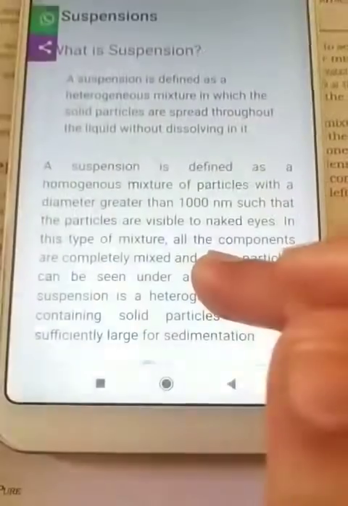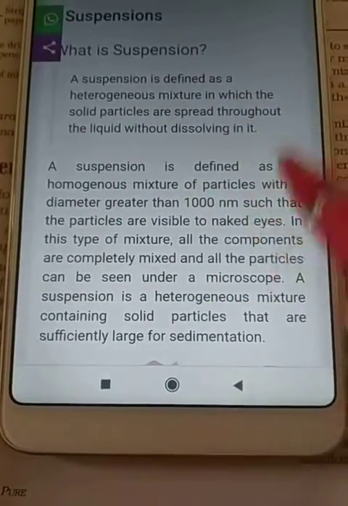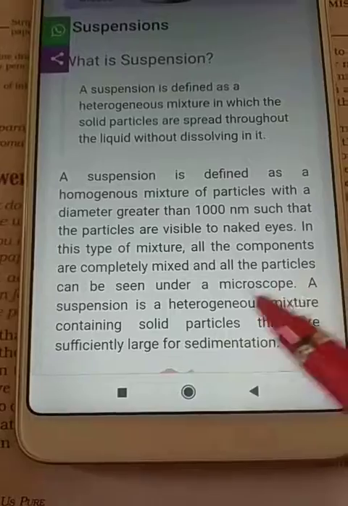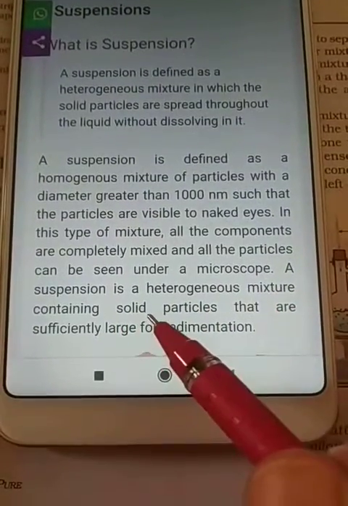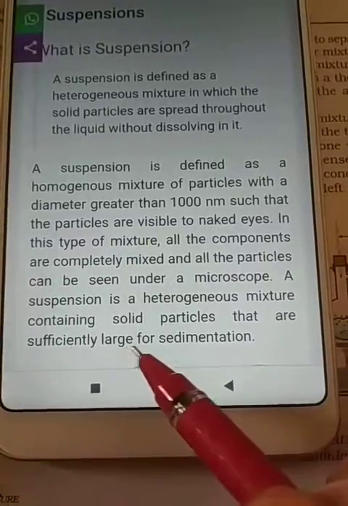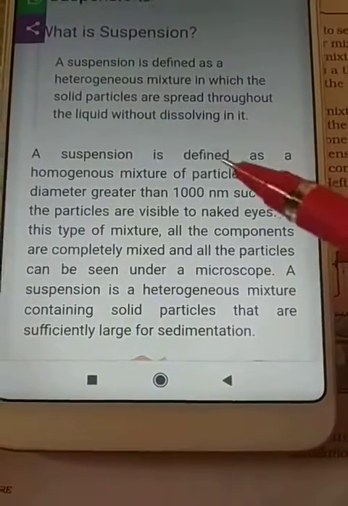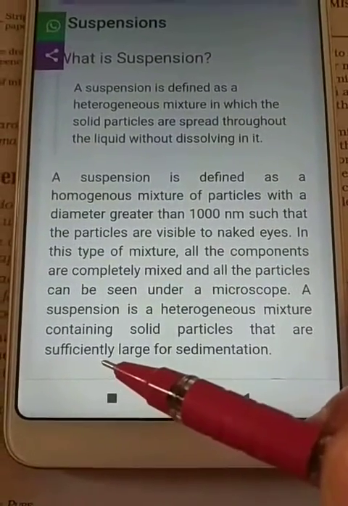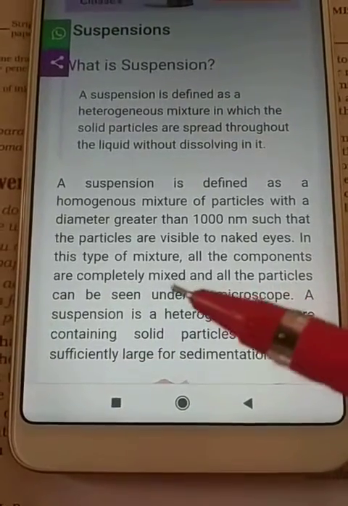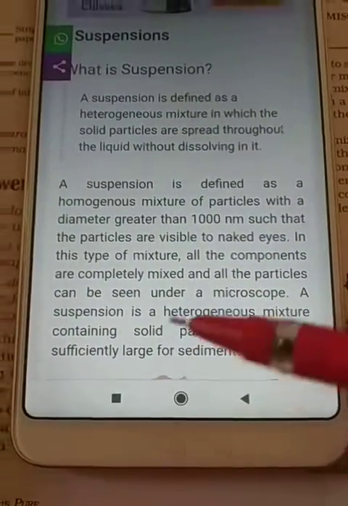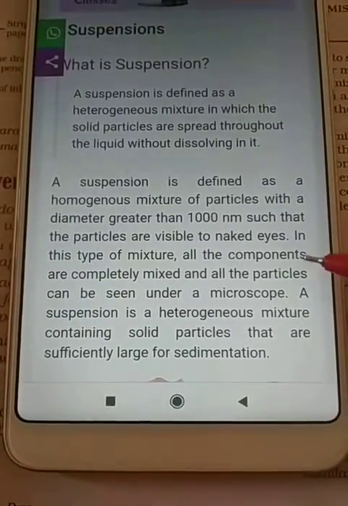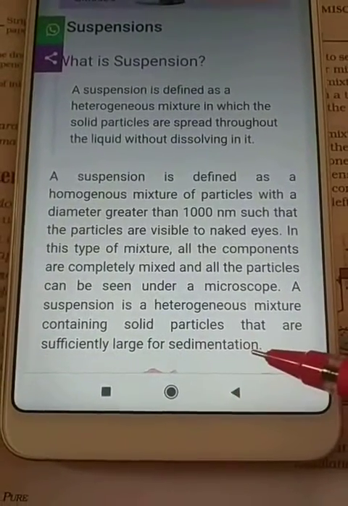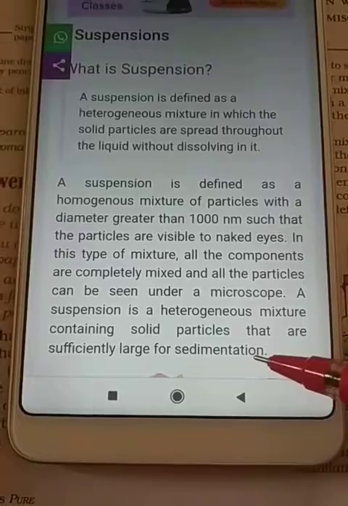In this type of mixture, all the components are mixed and all the particles can be seen under a microscope. A suspension is a heterogeneous mixture containing solid particles that are sufficiently large for sedimentation. When we mix sand in water, after some time we can see that solid particles of sand or mud settle down at the bottom of the container, and we can separate them by sedimentation and decantation or by any physical method.